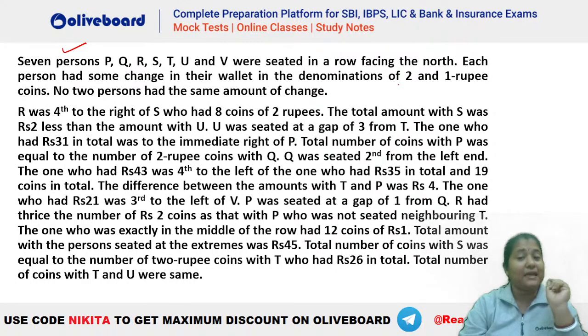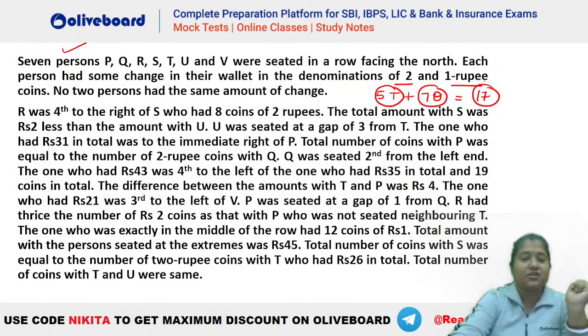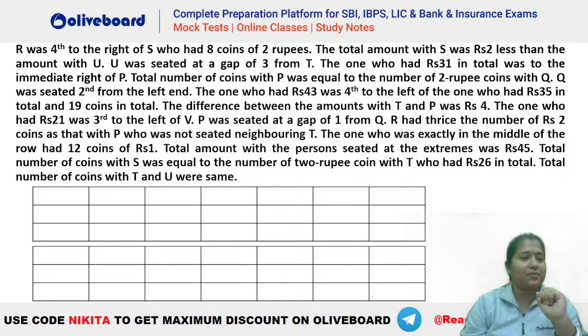Kuch paise hai in the forms of rupees 2 and rupee 1, right? So if some of them have, let's say, 5 coins of 2 rupees, and let's say 7 coins of 1 rupee here, what should be the total amount? It will be 10 plus 7, that is equal to 17, right? So this is how you have to calculate. Okay, so let's check how this particular question is to be done.